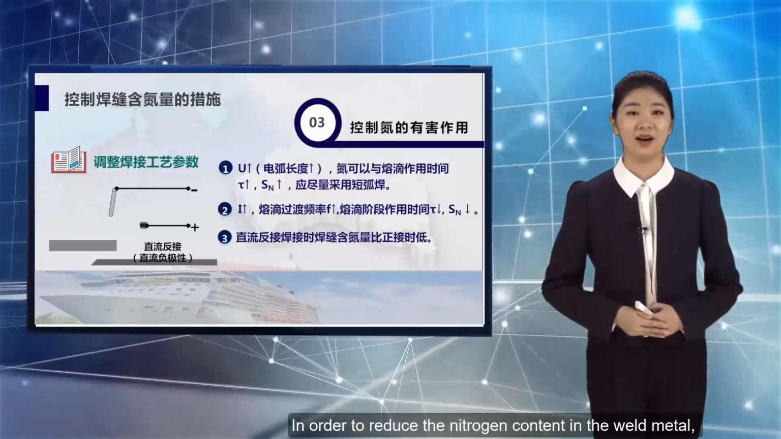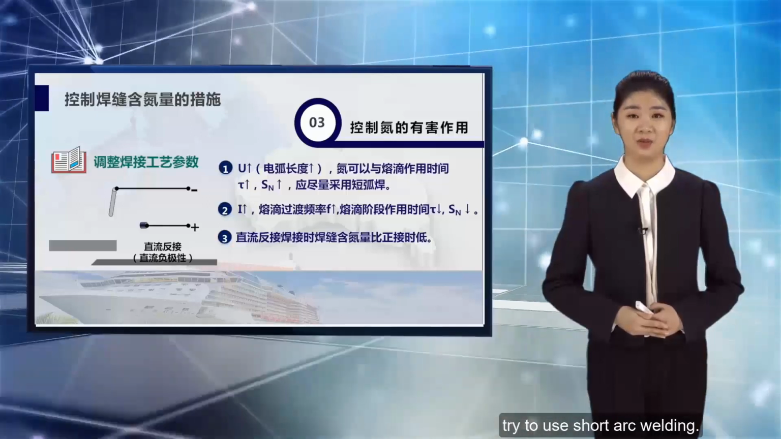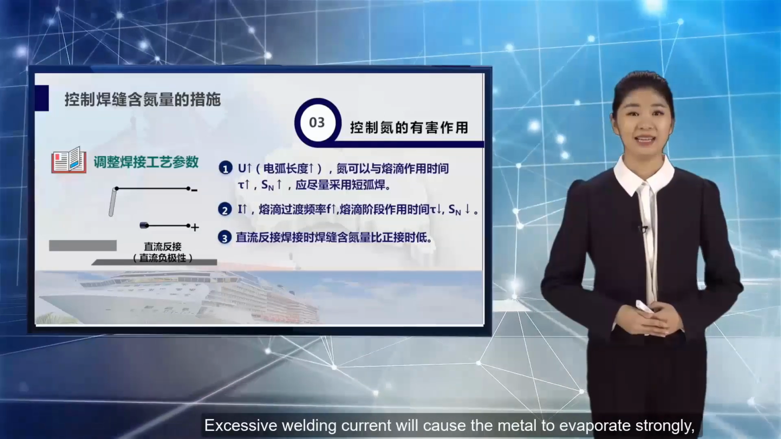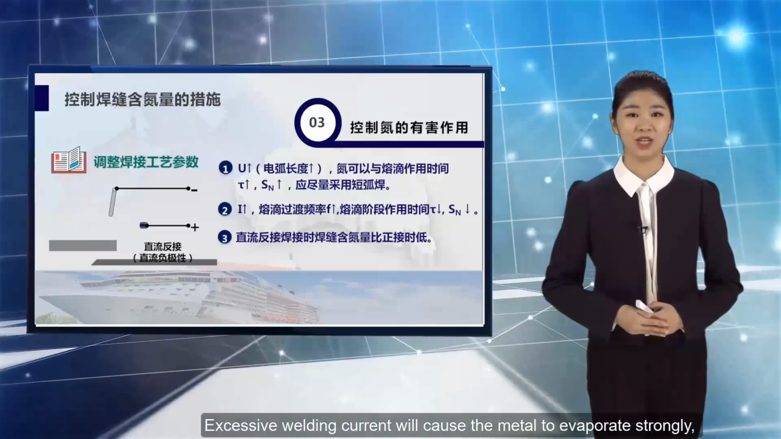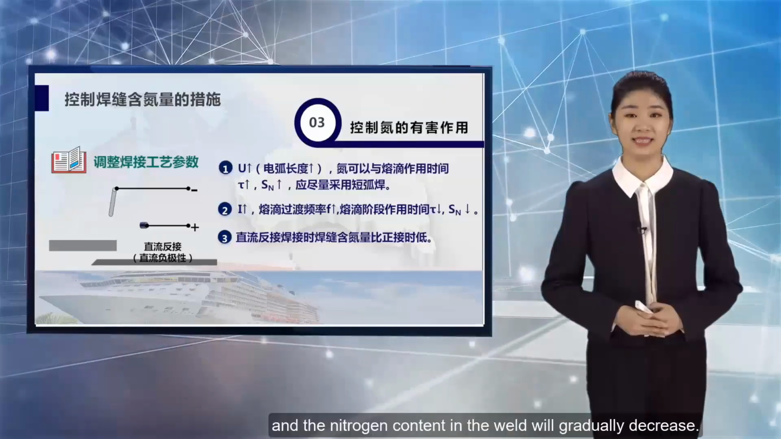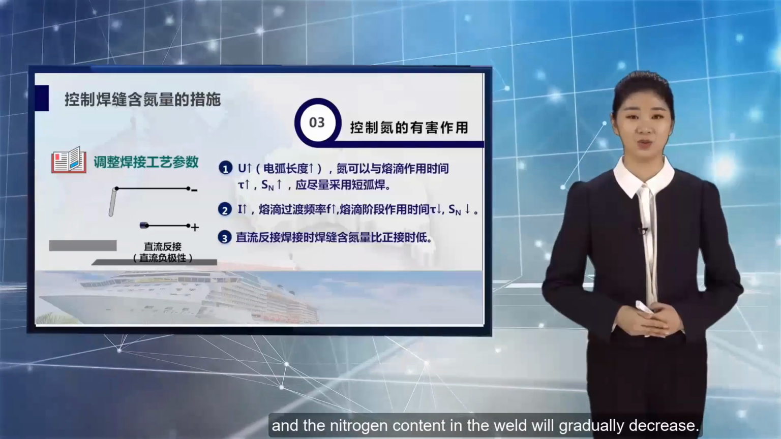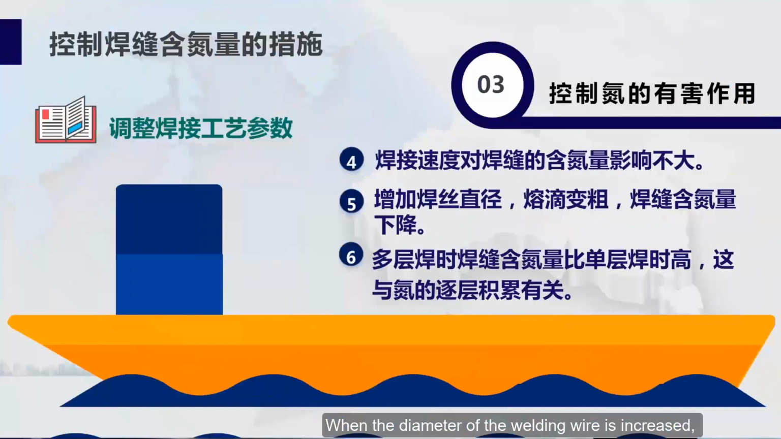In order to reduce the nitrogen content in the weld metal, try to use short arc welding. Excessive welding current will cause the metal to evaporate strongly, the partial pressure of nitrogen will drop, and the nitrogen content in the weld will gradually decrease. When the diameter of the welding wire is increased, the droplet becomes thicker, and the nitrogen content of the weld decreases.